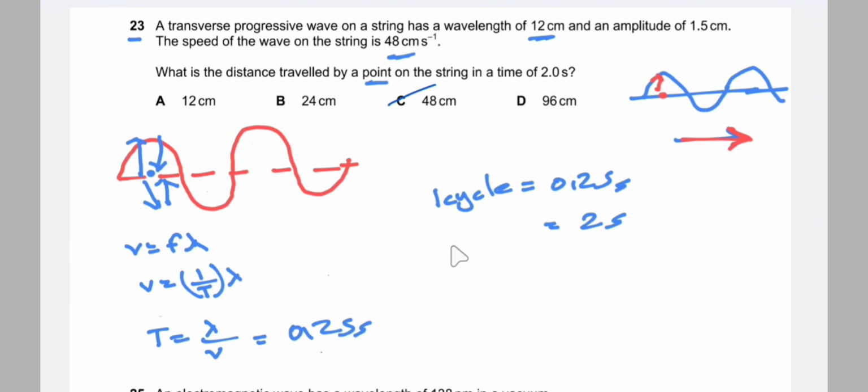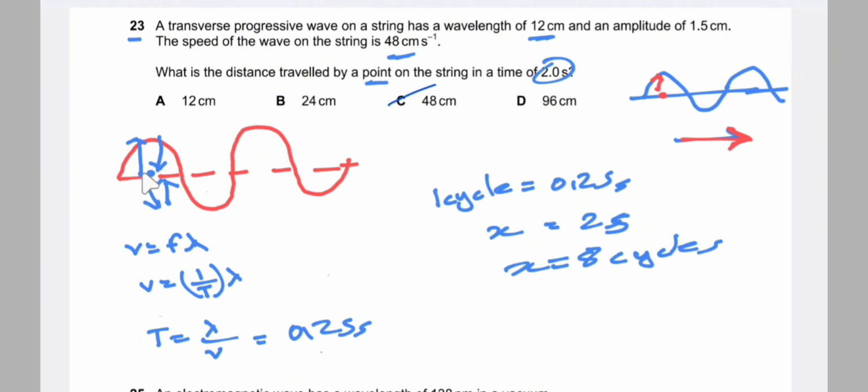So for 2 seconds, what is the number of cycles? Let that be x. For 2 seconds, the number of cycles comes to be 8. So x is equal to 8. That is, the point covers 8 cycles.